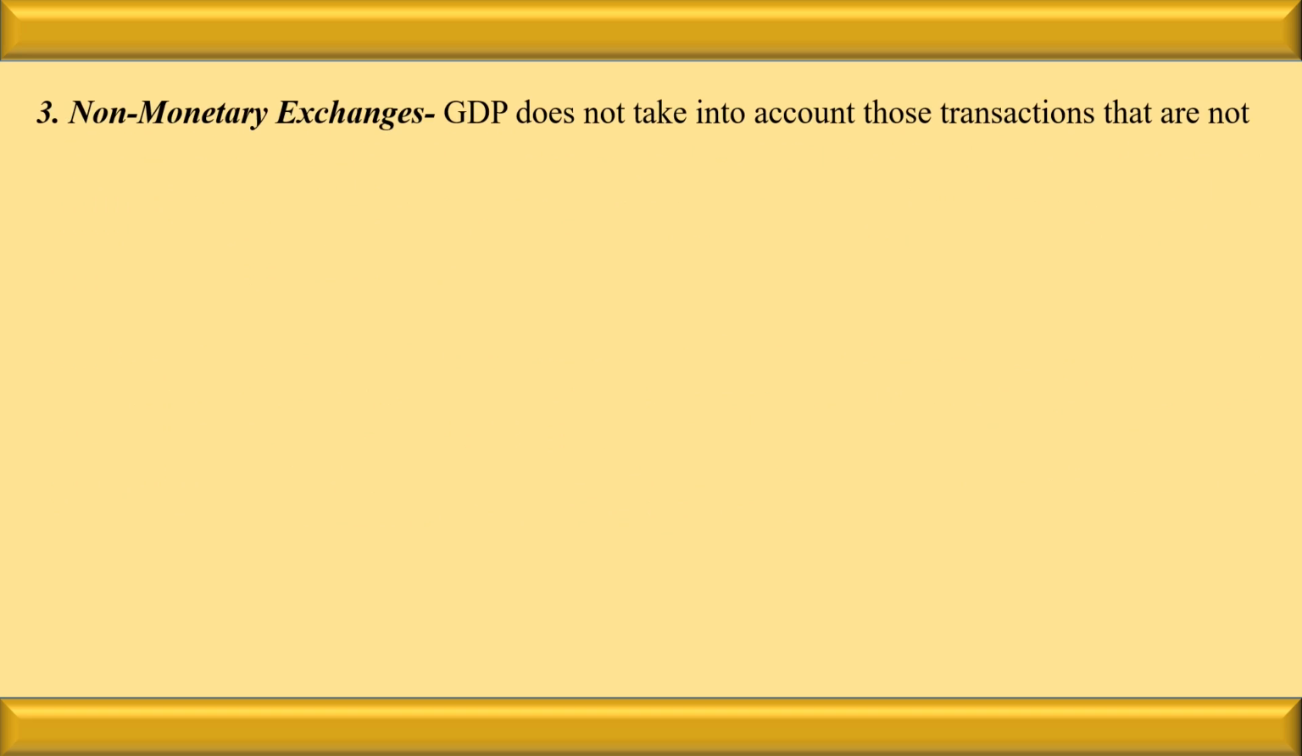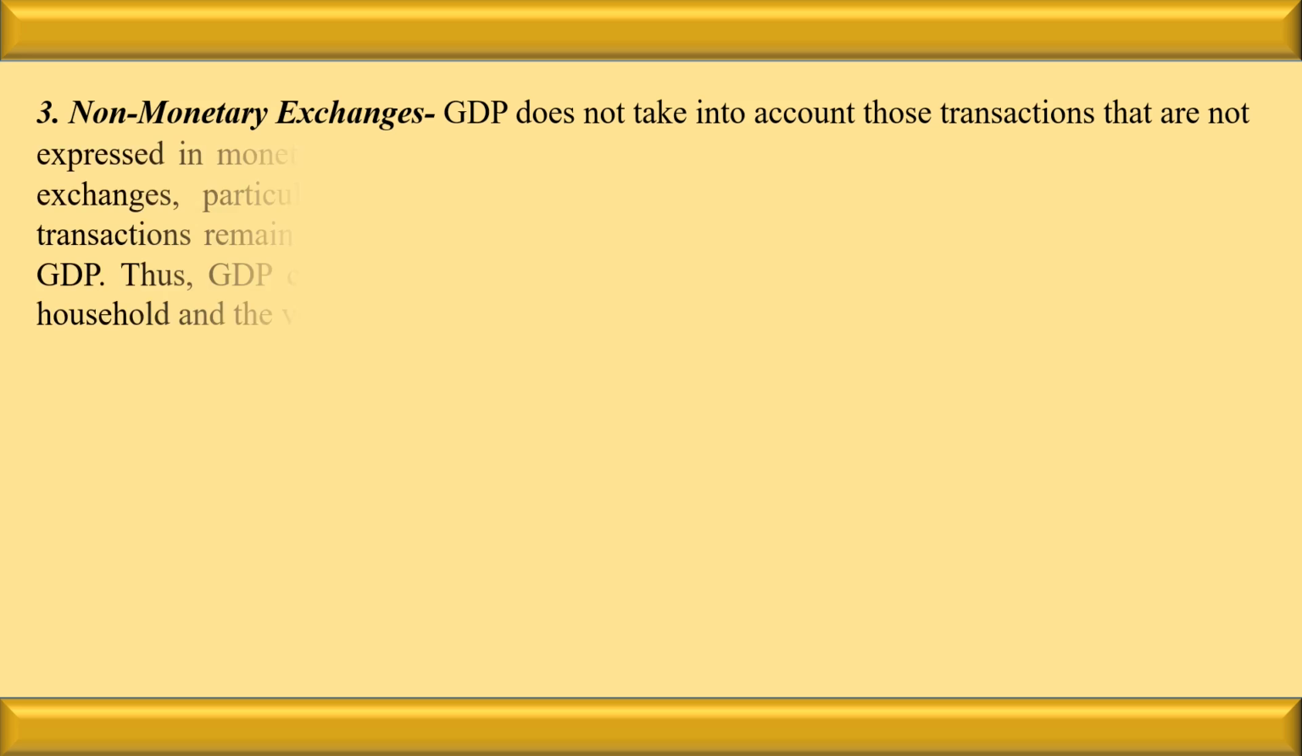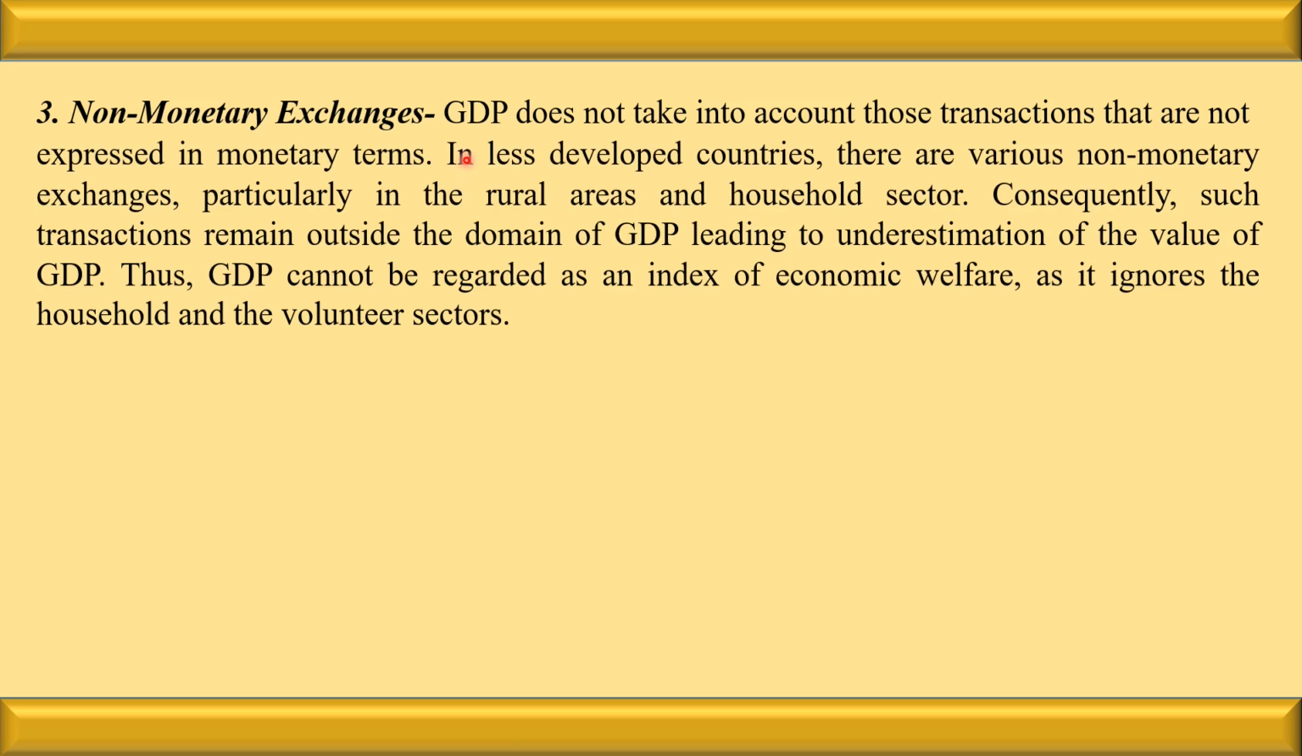The next point is non-monetary exchange. As I told you, GDP does not take into account those transactions that are not expressed in monetary terms. In less developed countries, there are various non-monetary exchanges, particularly in rural areas and households. We have seen that we give help to the neighbor, we give goods to the neighbor without consideration. Consequently, such transactions remain outside the domain of GDP, but they contribute a lot to the welfare of the economy, yet they are ignored.